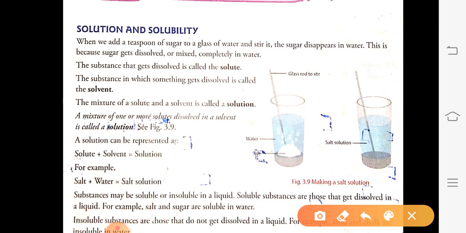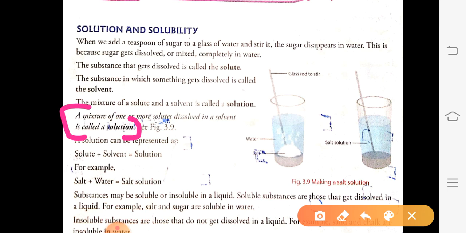But you will not write this definition. Okay, you will not write this definition. This definition will be wrong. You have to write the definition given below. This is the proper, exact definition of a solution: a mixture of one or more solutes, because in a solution we can add more than one solute. For example, if we are preparing an ORS solution, we can add both sugar and salt to water. So we can add more than one solute in a solution.